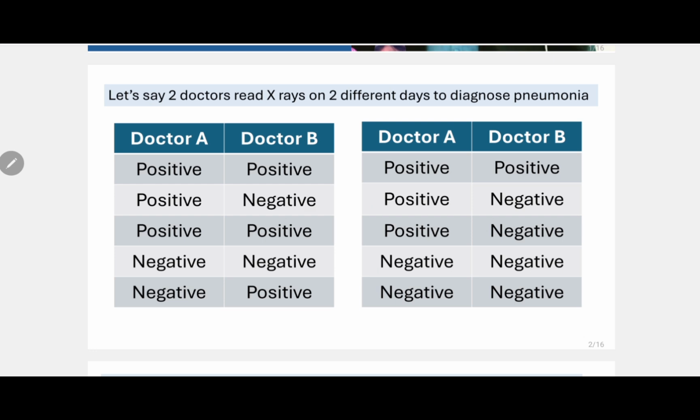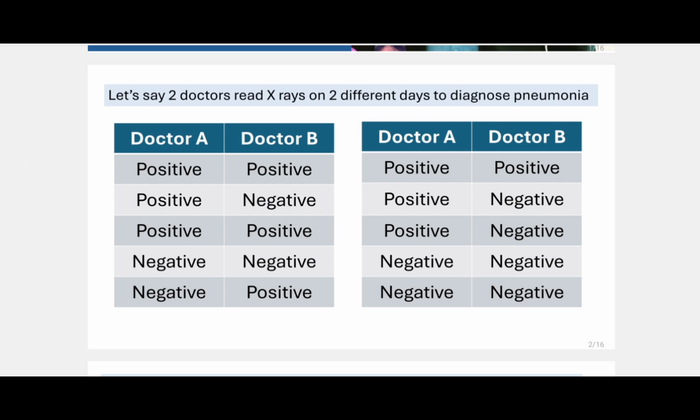But what is happening here? If you see closely, the level of agreement between these two doctors is the same on both Monday and Tuesday. So they are diagnosing this case as positive and positive, this case positive and positive, this case as negative and negative. So 3 out of 5 times they agree. On Tuesday, they agree again 3 out of 5 times. But Dr. B is only diagnosing 1 case as positive. So there is something going on here. So we will see what that something is.